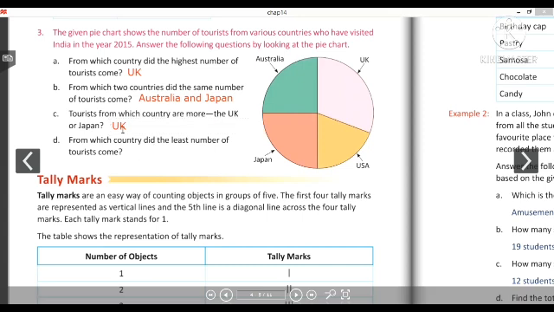And the last question says that from which country did the least number of tourists come? So सबसे कम लोग कौन सी कंट्री से आए हैं? USA. So we are all done with question number 3.